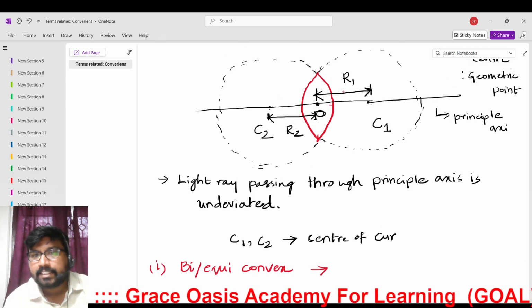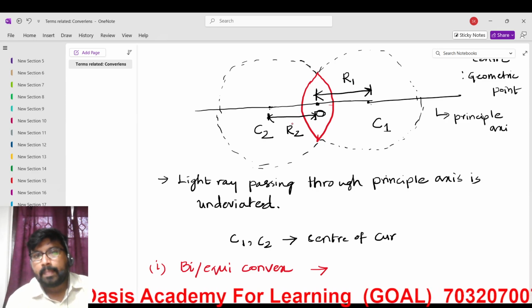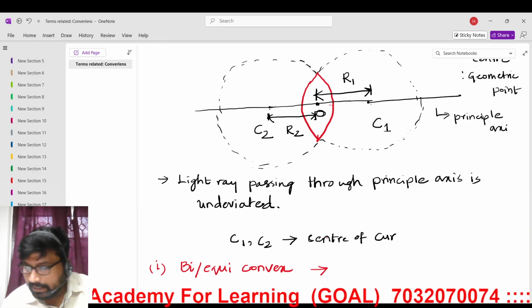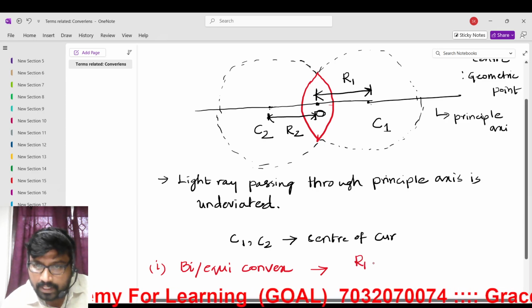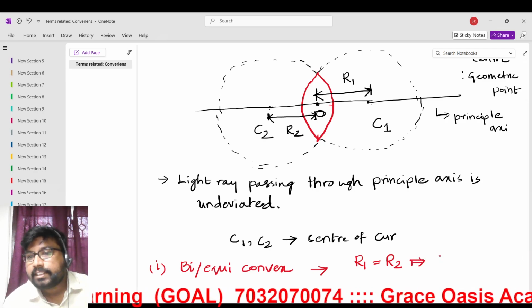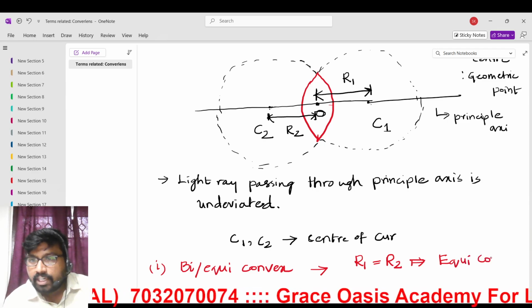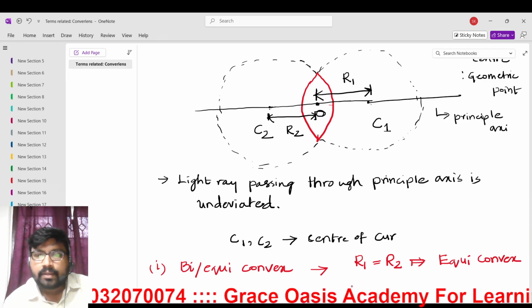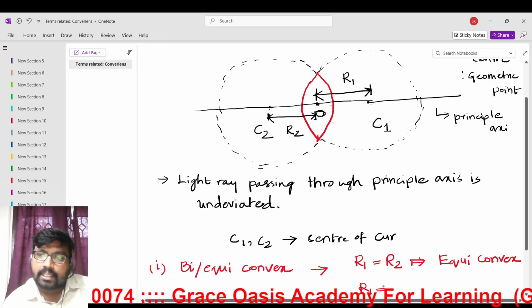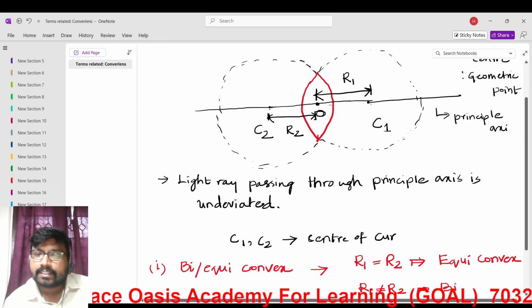If these distances are equal, when R1 equals R2, that is called equiconvex. If R1 is not equal to R2, then it is called biconvex.